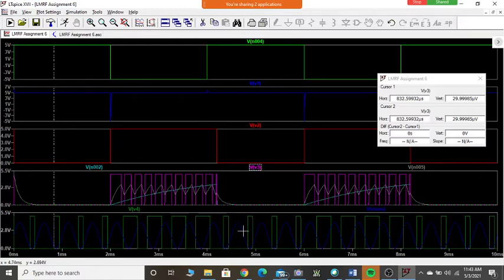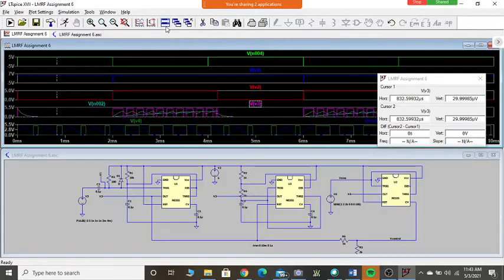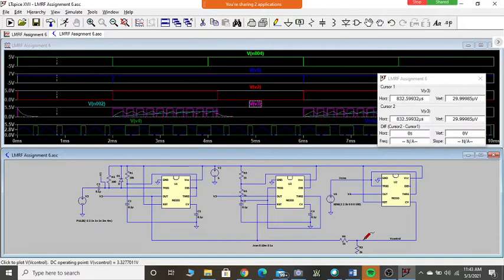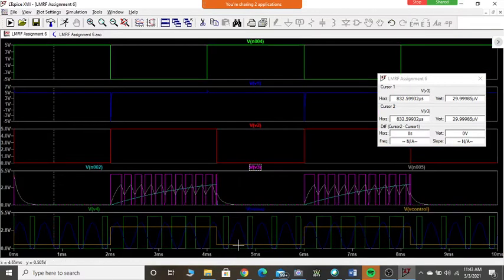Okay, but here you are getting some output voltage, which means the control voltage is not 0. Correct? Shall we just go back and see what the control voltage is? Shall we see it here? See now, the control voltage is not fully 0 here. Can you make out that point?